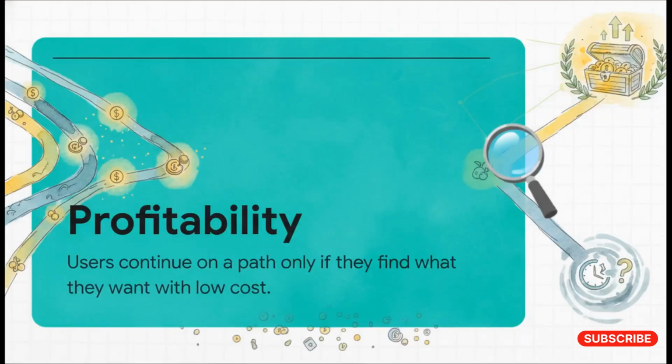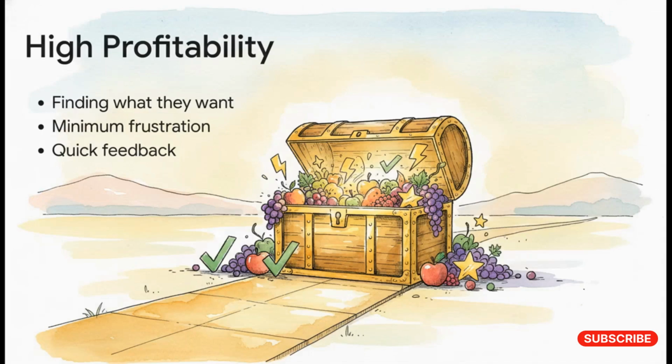And that leads us right to the other side of the equation, which is profitability. This is basically the tipping point where a user decides to either keep going down a path or just abandon it entirely. Profitability is the ultimate decision maker for the digital forager. It is that critical moment of truth where we subconsciously ask ourselves, wait, is this even still worth my time and effort?